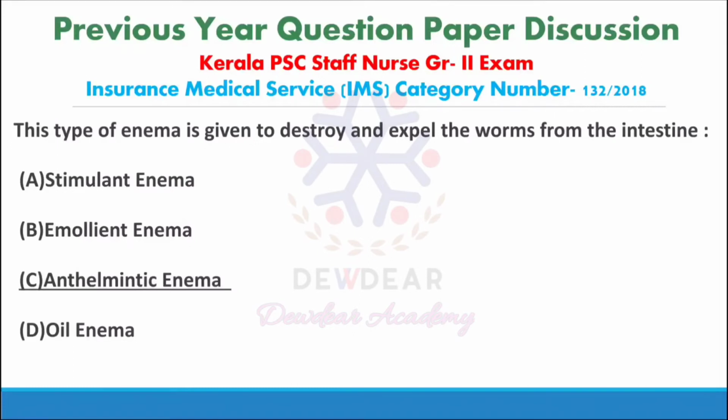Emollient enema is the introduction of bland solution into the rectum for the purpose of checking diarrhea or soothing and relieving the irritation on an inflamed mucous membrane. And oil enema is given to soften the fecal matter in case of severe constipation.